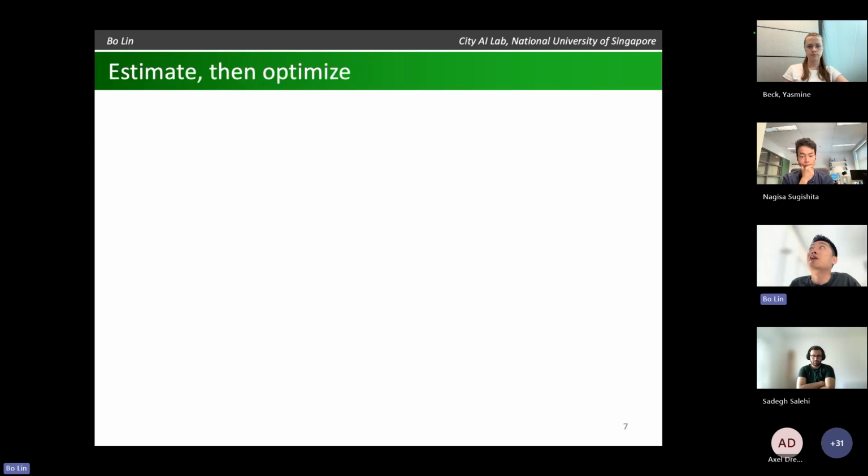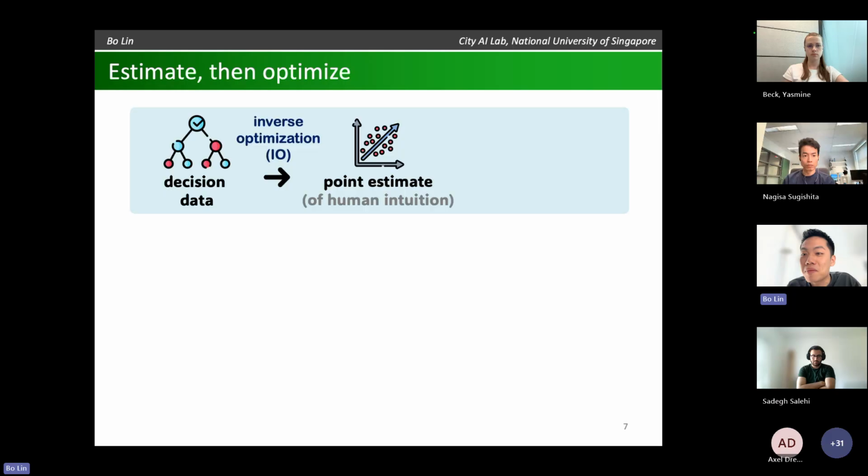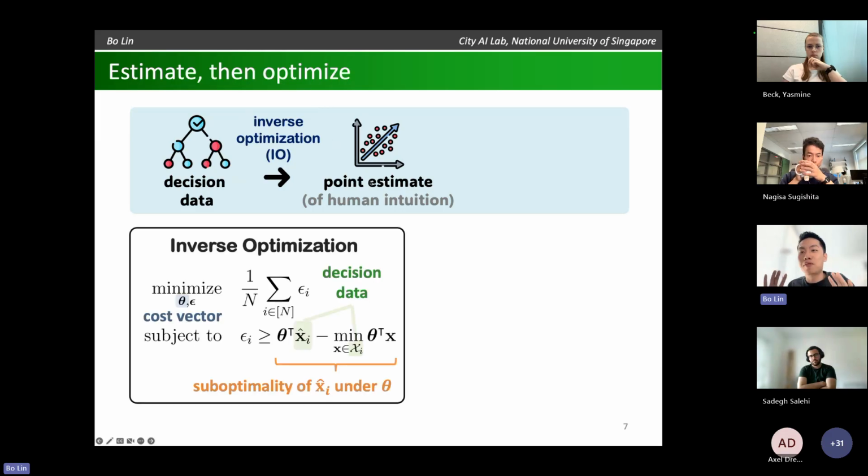In the literature, there's a very natural idea called estimate and optimize. Okay. So the idea being, by leveraging this kind of decision data, maybe we can first try to get a point estimate of those parameter theta in the objective function that we don't know. Right? And this actually turns out to be a difficult problem because we're trying to estimate something that we never really observe. Right? But luckily in the literature, there's a method called inverse optimization that allows us to do this kind of estimation. So for those who are not very familiar with the concept, here's a very brief introduction.